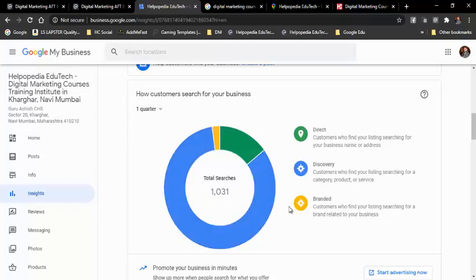See over here also you can see branded. This is for 1 quarter. So 2.2%, that is 23 people, were searching for some branded services or products, and our name came up. Direct was 14%, that is 150 people, and 83.2%, that is 858 people, were searching on Google and they found my website. That is one of the best things that we can have.